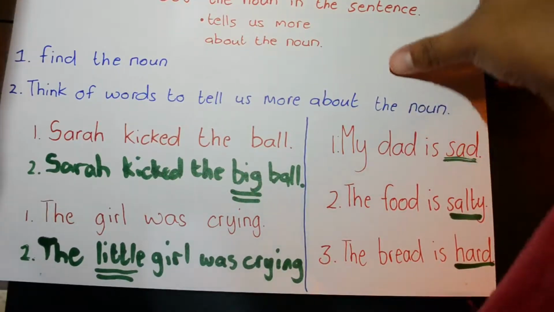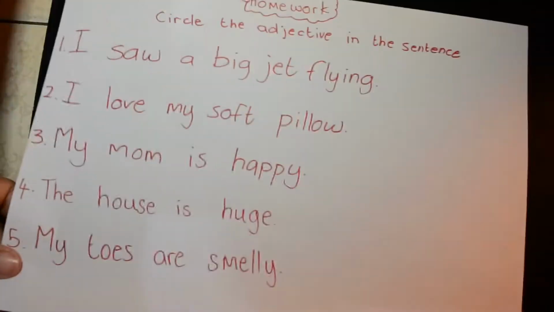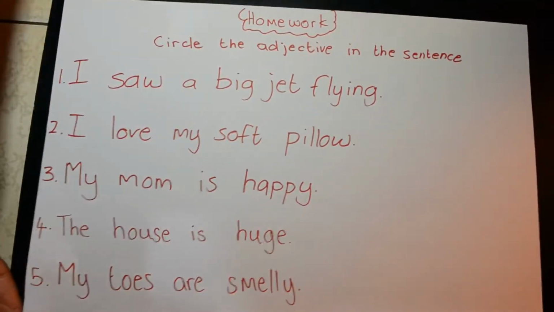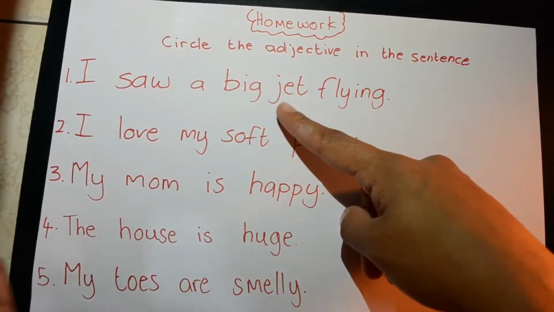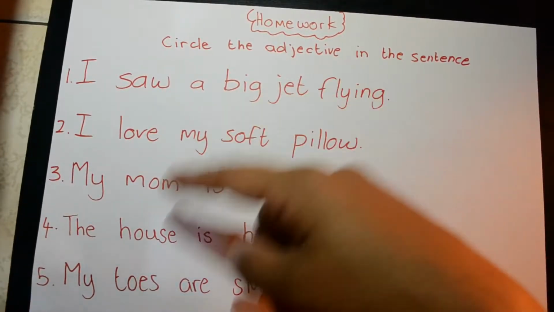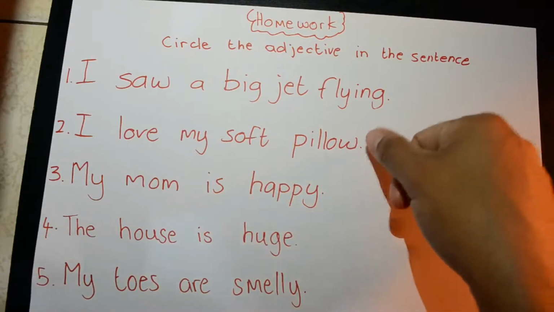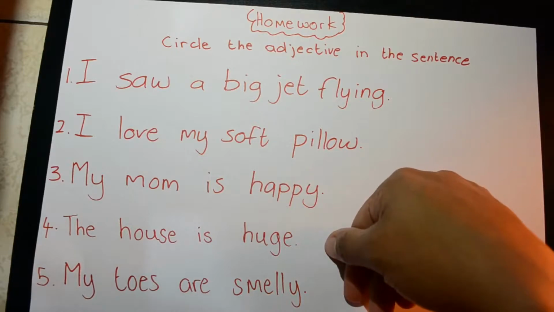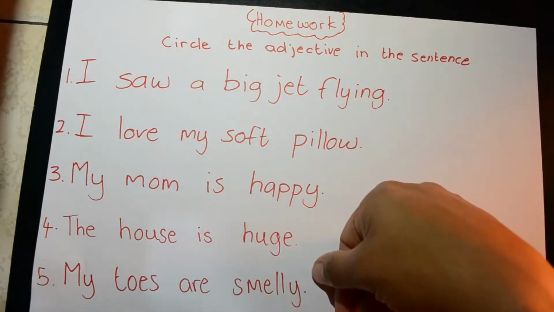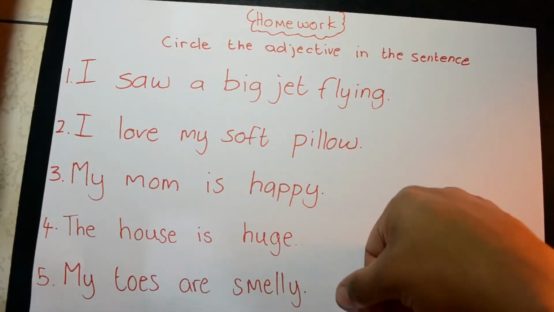Here's some homework for you to do. Okay, you're gonna circle the adjective in the sentence. So number 1 says, I saw a big jet flying. Number 2, I love my soft pillow. 3, my mom is happy. 4, the house is huge. 5, my toes are smelly.